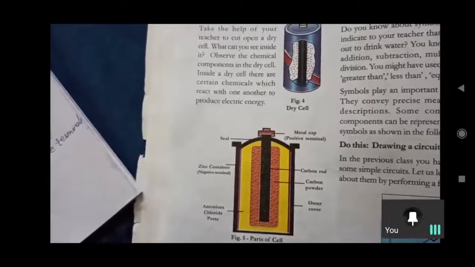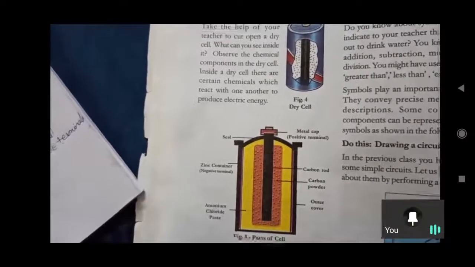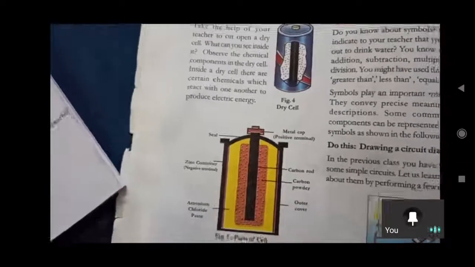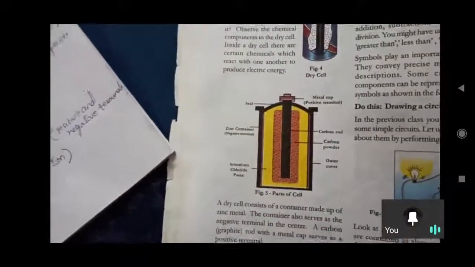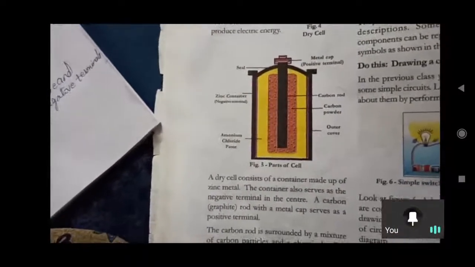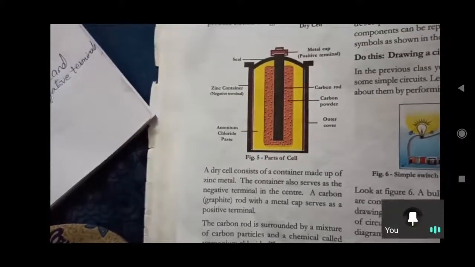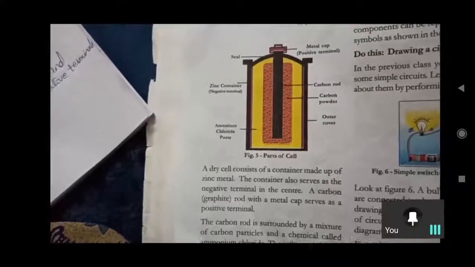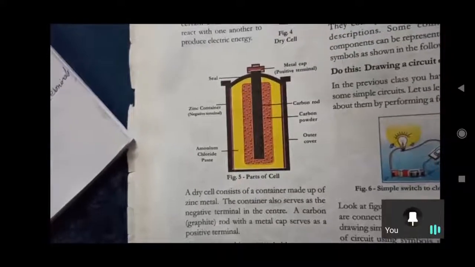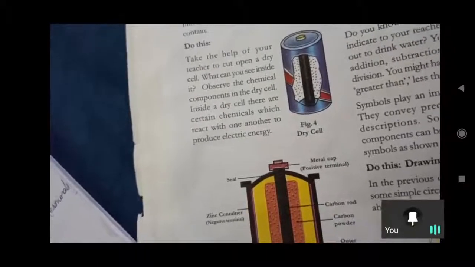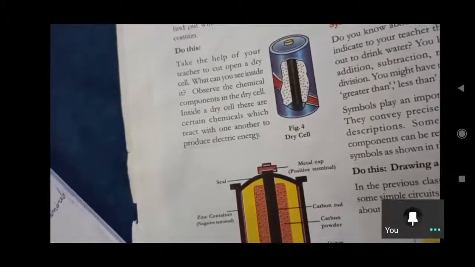And two metals are called electrodes, and that entire process where we are generating electricity is called electrolysis. So in that manner we can make a cell, and these are the parts of the dry cell. The carbon rod is surrounded by a mixture of carbon particles, and the cell is sealed from the top. The ammonium chloride and these carbon particles are together called a paste.